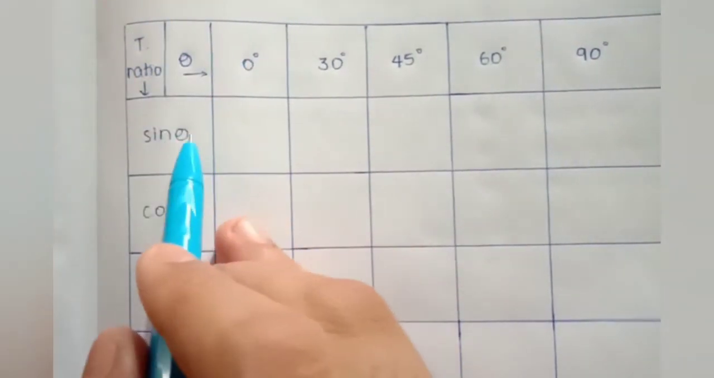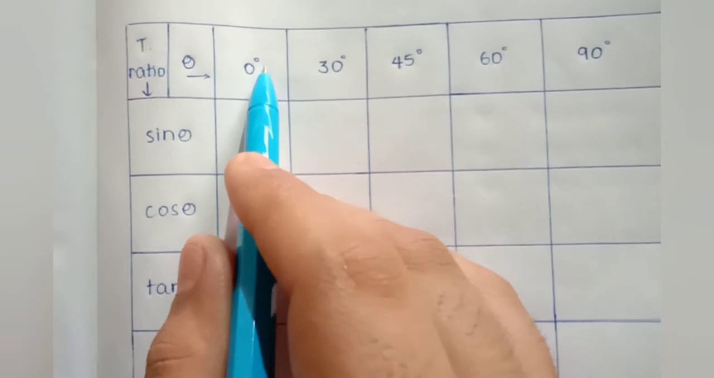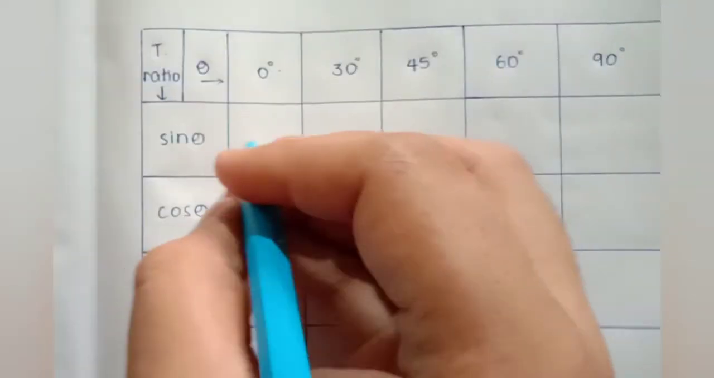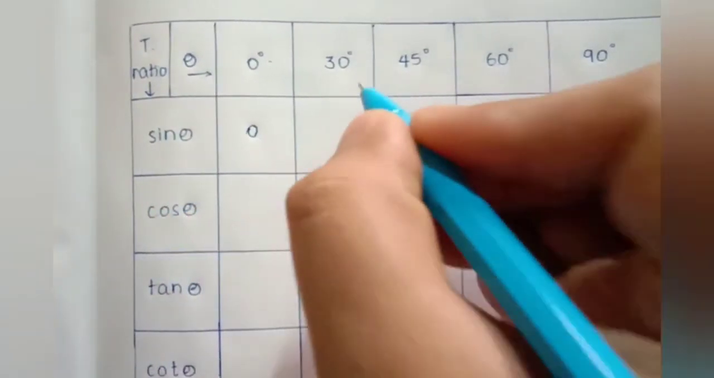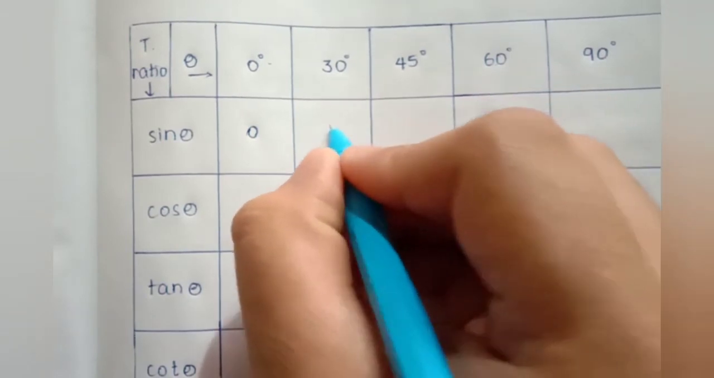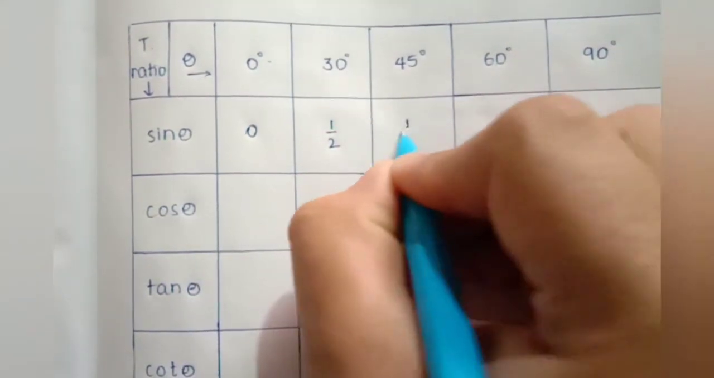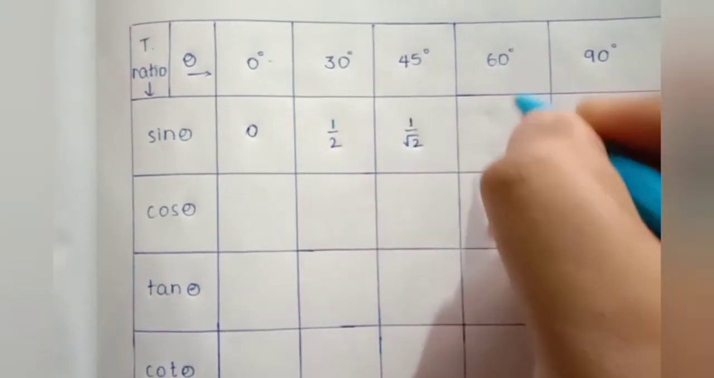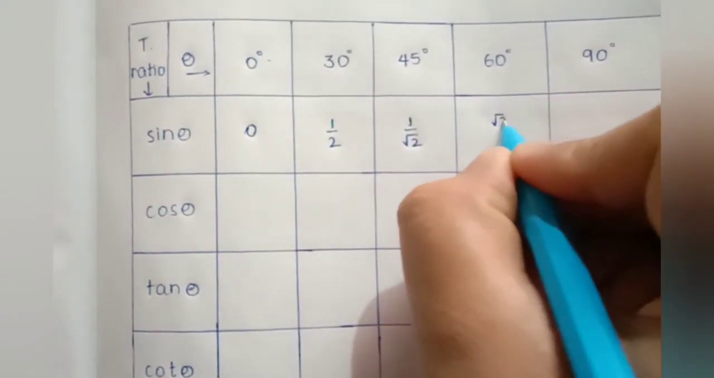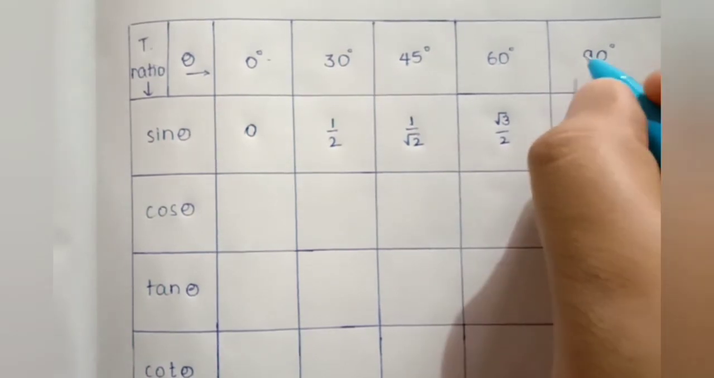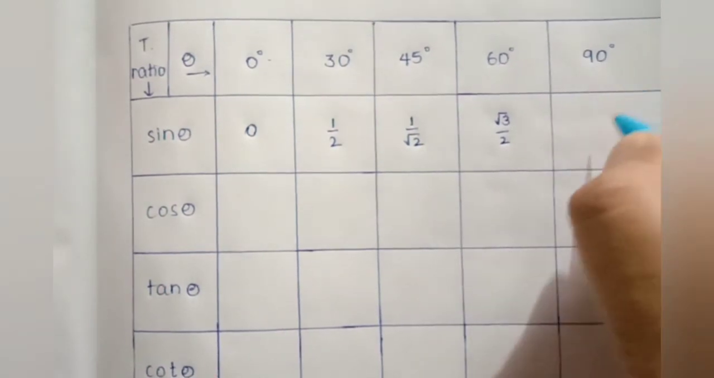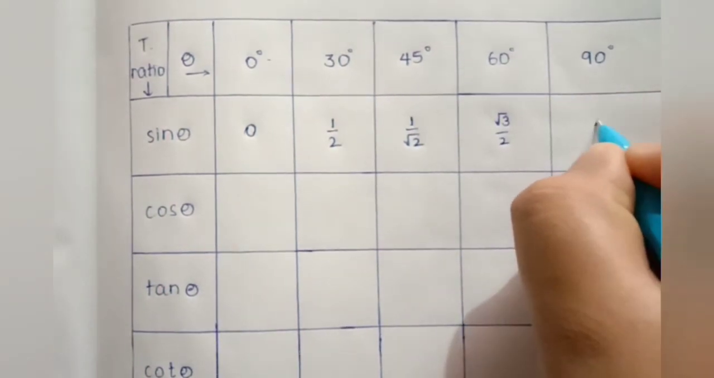Now sin 0 degrees is 0, sin 30 degrees is 1 by 2, sin 45 degrees is 1 by root 2, sin 60 degrees is root 3 by 2 and sin 90 degrees is 1.